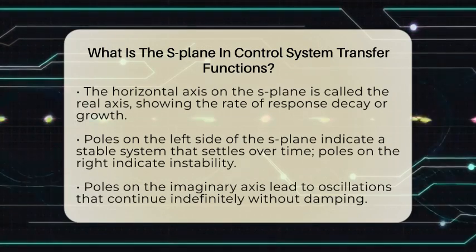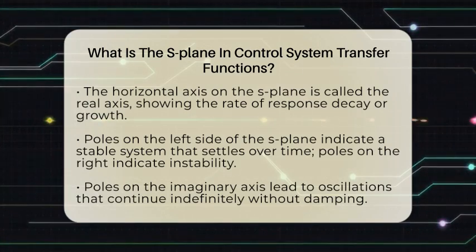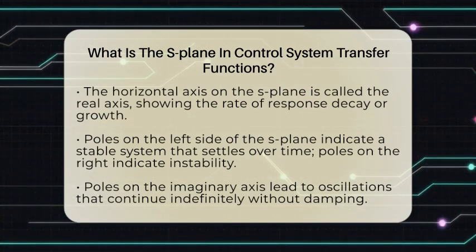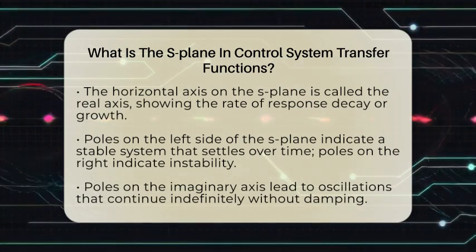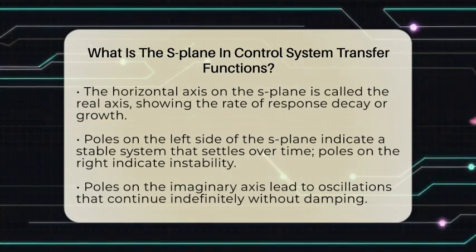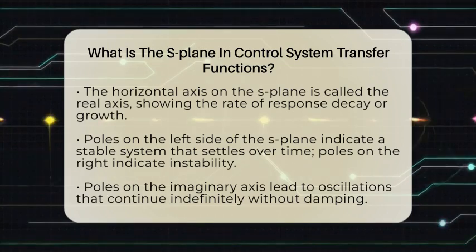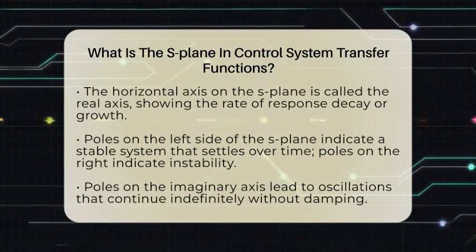Poles are specific points where the transfer function becomes infinite because the denominator is zero. They are marked as x on the S-plane. Zeros are points where the transfer function becomes zero, marked as O. The location of these poles and zeros affects how the system responds.